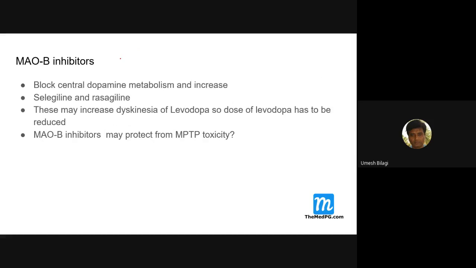And MAO-B inhibitors. These MAO-B inhibitors can also be used for treating Parkinson's disease. These are central. In fact, they block dopamine metabolism in the central nervous system. Thus, they increase its availability in the striatum. Whatever dopamine is available there gets better used. The drugs are selegiline and rasagiline.